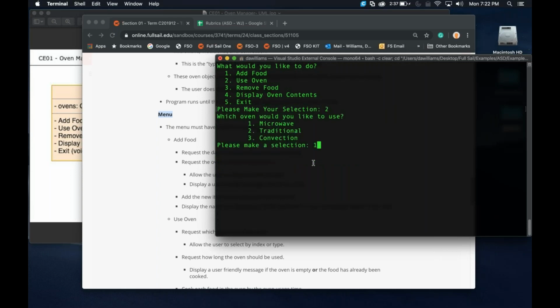Okay, how about a microwave? How long would you like to cook for? Why is it even asking me this, right? Because it shouldn't, because there's no real way it can do it. So I'm going to type in 10, and it says, oh, you can't use it because there's no food in